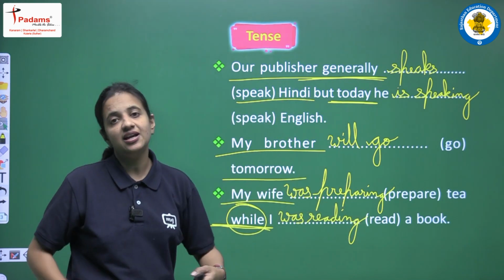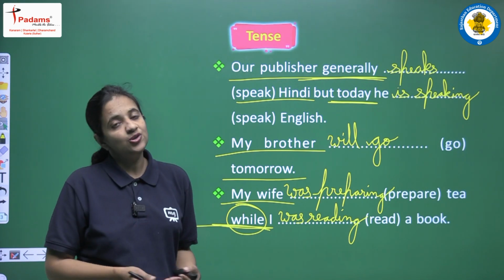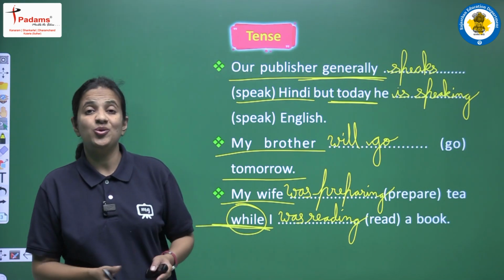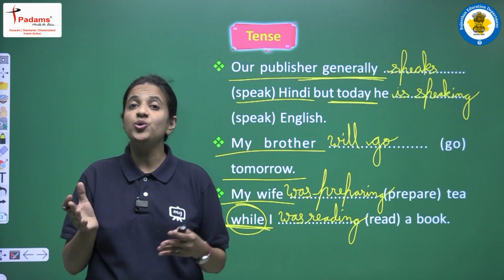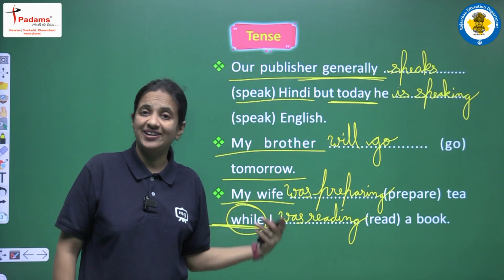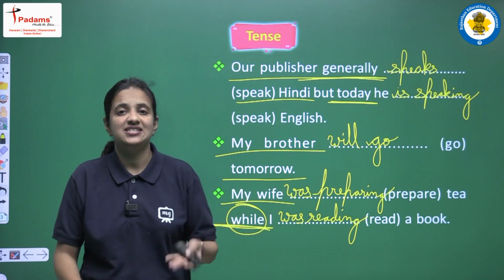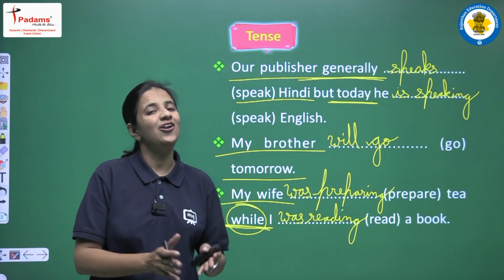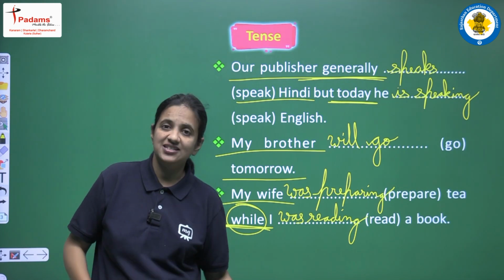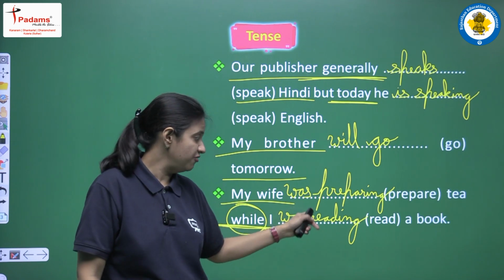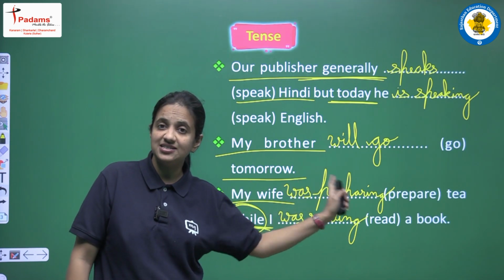So in this manner, step by step, you know, you have to read the sentence, you have to understand the sentence, you have to try to recognize the actions, the activities, and then you have to recognize the tense, and then you have to recall all the rules. Okay, so इस तरह से step by step करते हुए you have to fill the blanks, you have to complete the sentence.